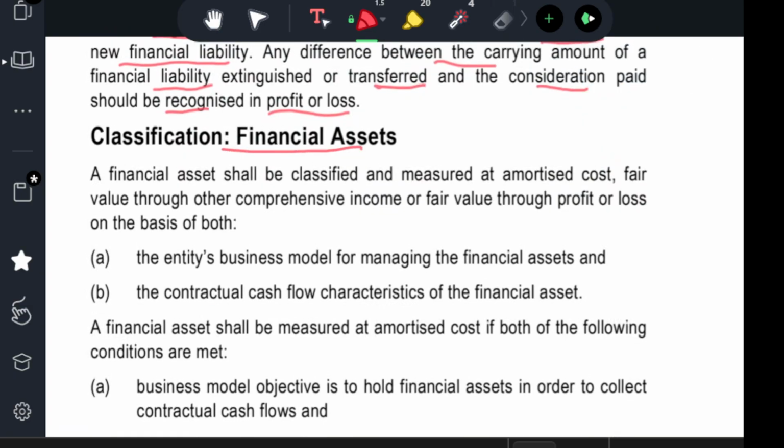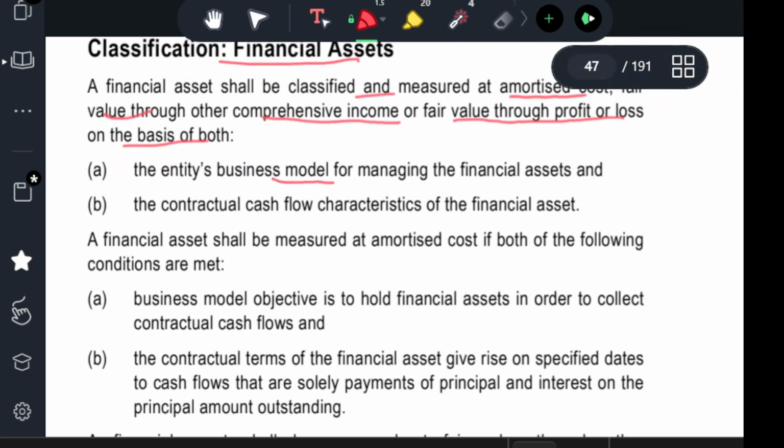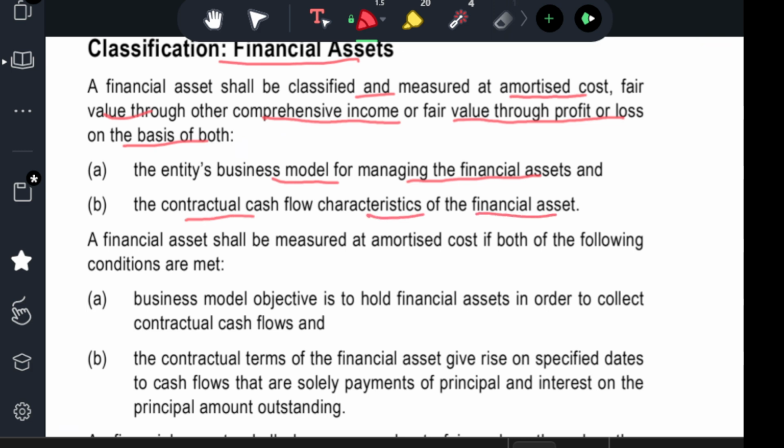Classification of financial asset. A financial asset shall be classified and measured at amortized cost, fair value through other comprehensive income, or fair value through profit and loss account, based on both the entity's business model for managing the financial asset and the contractual cash flow characteristics of the financial asset. So a financial asset can be considered through profit and loss account or through comprehensive income, but only after considering the business model of the company and how the financial asset is positioned in the balance sheet.